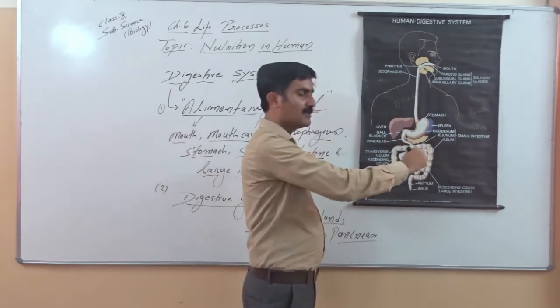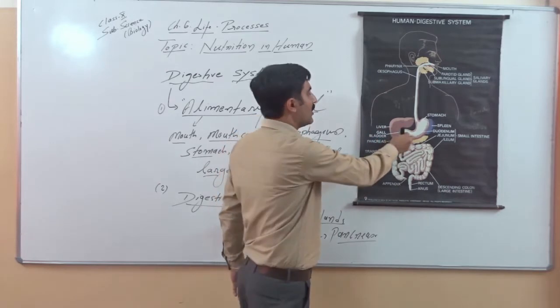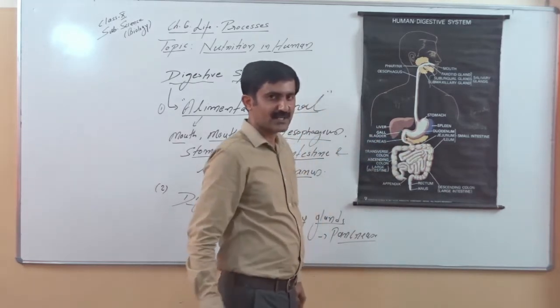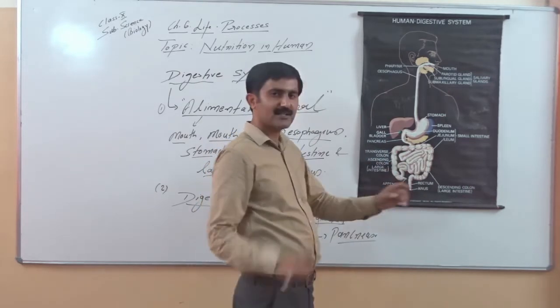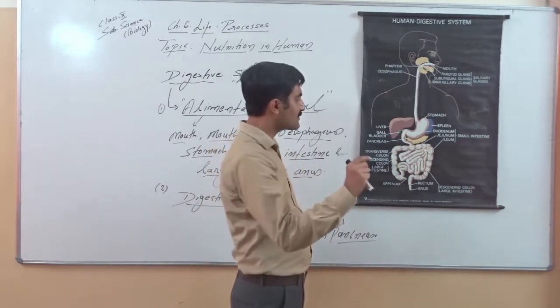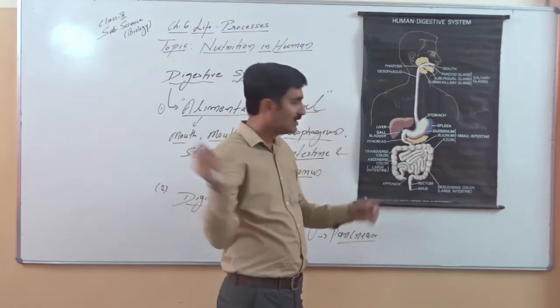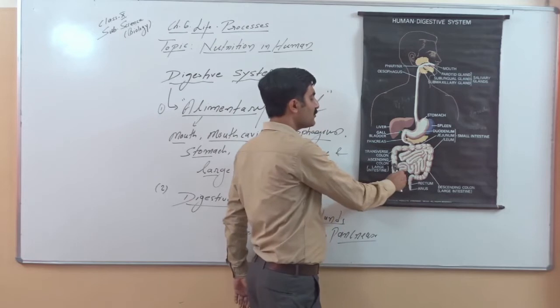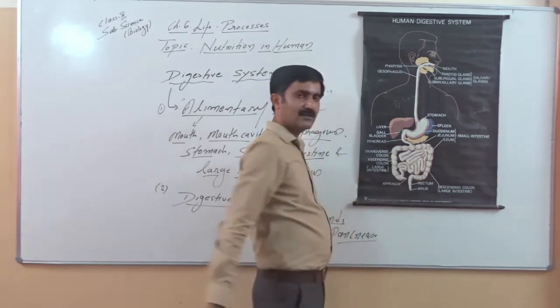Stomach opens into a long, coiled tube that is called the small intestine. It is called small because it is narrow in lumen, but it is quite long. It is the longest passage of our alimentary canal. Small intestine opens into the large intestine.